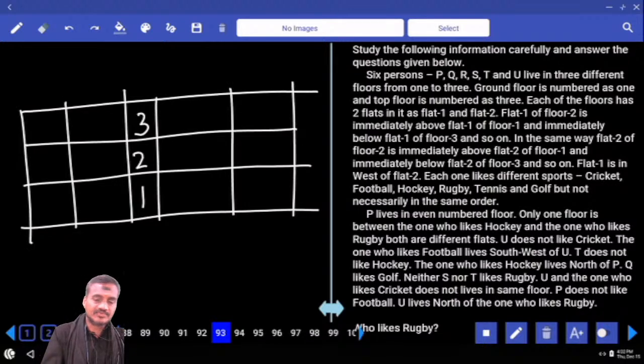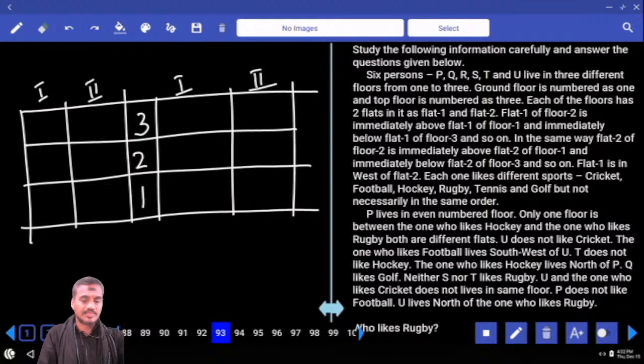And flat 1 is to the west of flat 2, so 1 and 2. Here again, 1 and 2 must be like this. 1 is to the west of 2. And P lives on an even number floor. As where should this be? P lives on an even number floor. And P can be second floor, first flat, or second floor, second flat.